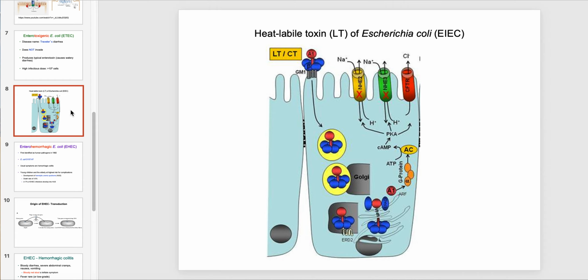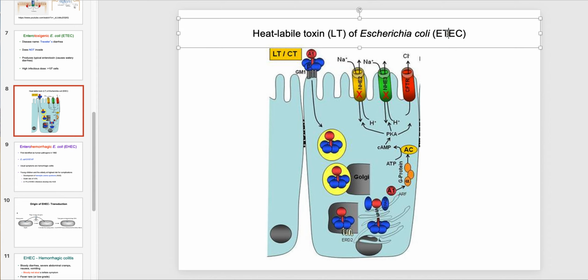You've already seen this figure with cholera. So that's the CT, the cholera toxin. LT is this heat labile toxin, the primary toxin that EHEC produces. I don't know why it says EIEC there. Sorry. And so the EHEC bacterium will produce this toxin. And again, it's an AB toxin, does all the same things that cholera toxin does.